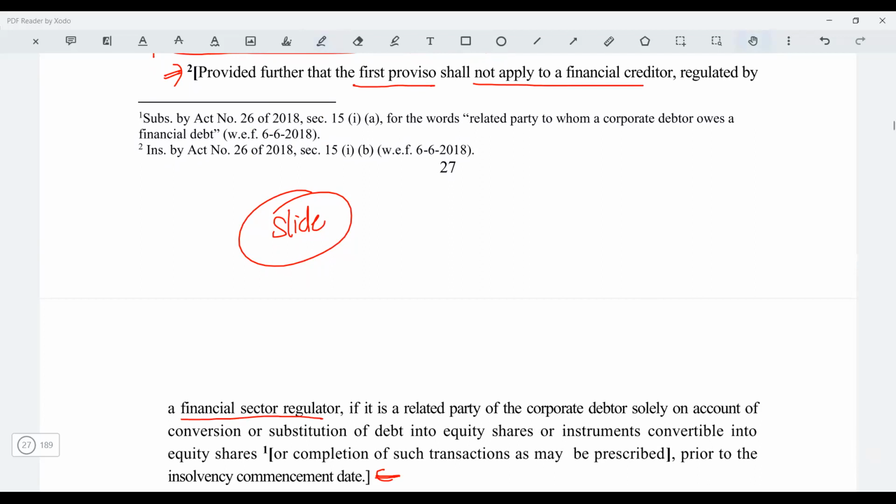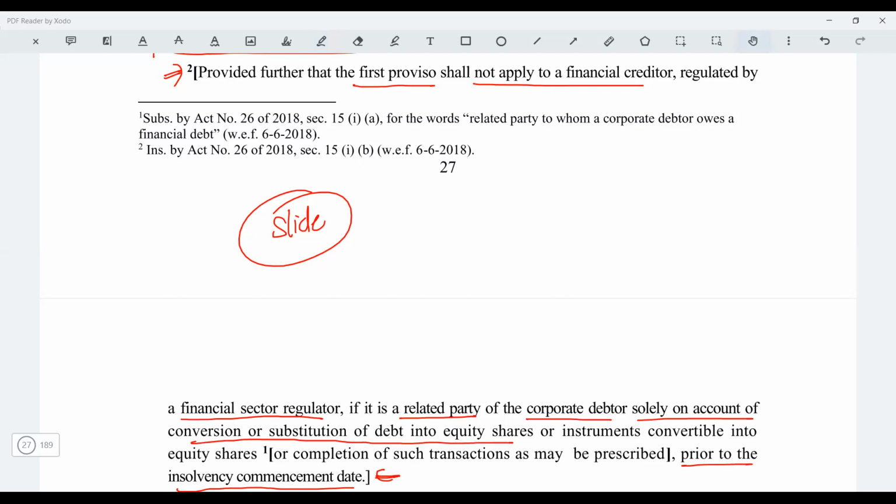And if the financial creditor is a related party to the corporate debtor solely on account of conversion or substitution of debt into equity shares prior to the insolvency commencement date. Got it? Sir, yes, the conversion will be prior to the insolvency commencement date.